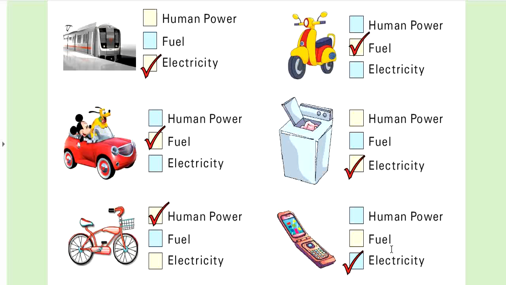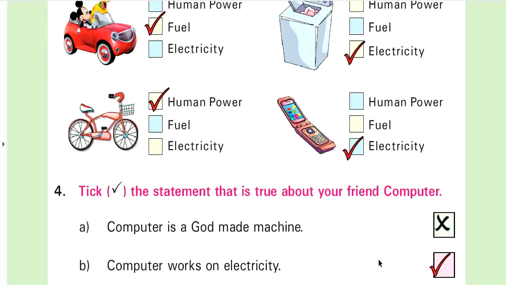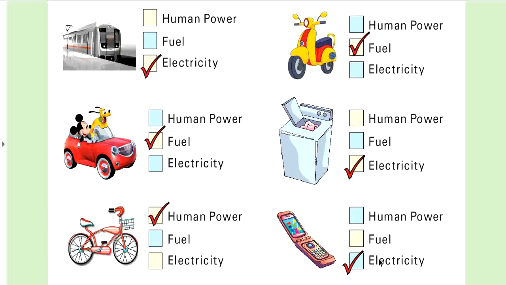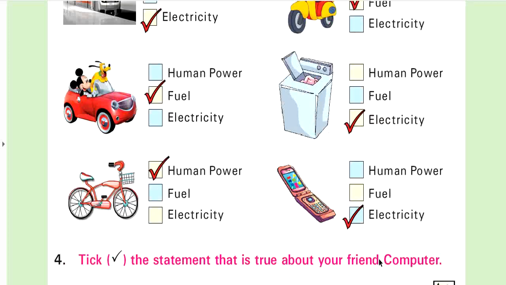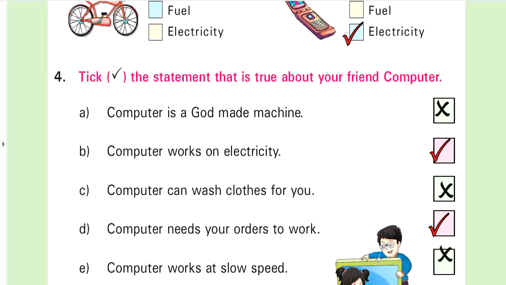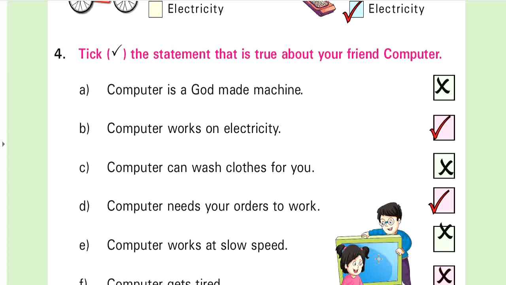Mobile phone. Does it work with human power, fuel or electricity? Put a tick mark on the electricity box. See, all the answers are correct. You have to choose the correct answer and put a tick mark in the correct box given here. I think all of you have done. Next we are going to discuss: put a correct tick on the correct answer and a cross on the wrong answer. The statement that is true, you have to put a tick on that, otherwise put a cross on the box.